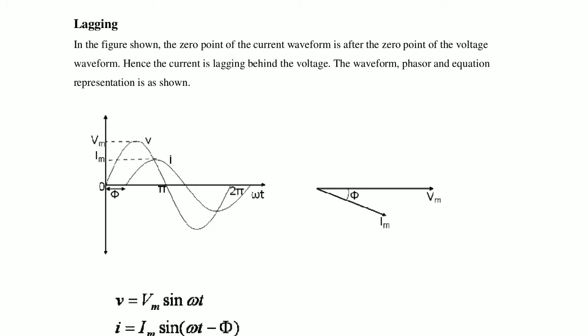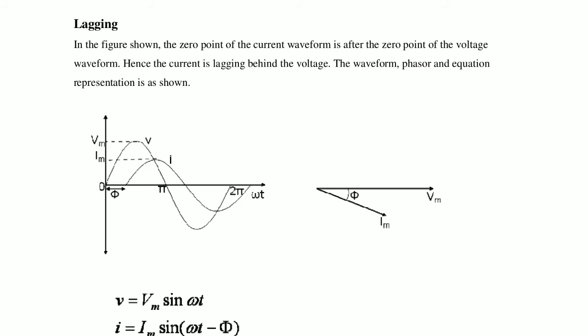So the current is starting after some degrees or a certain value of time. First the voltage starts from 0 degrees, and after some phase value the current starts.